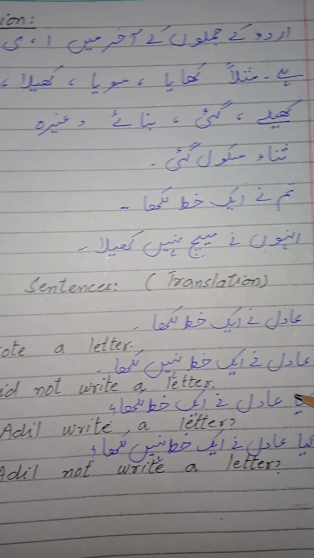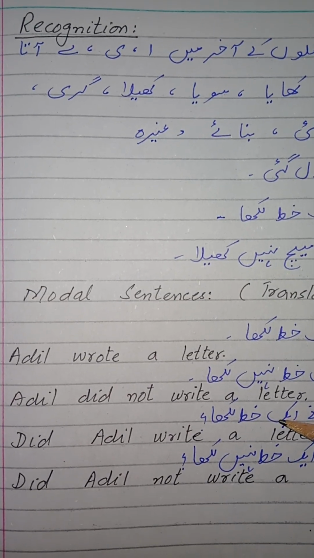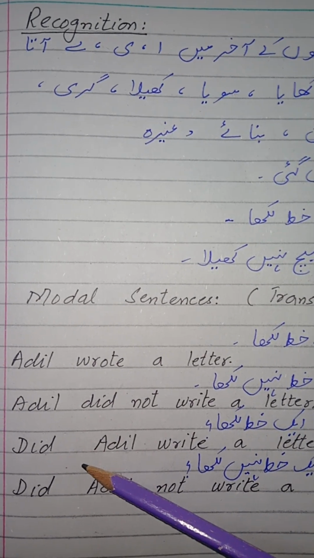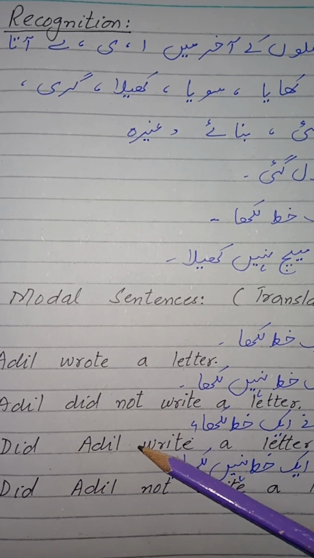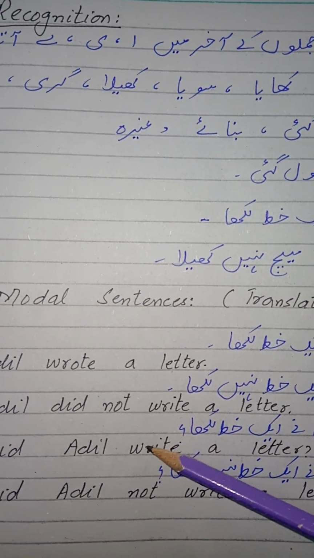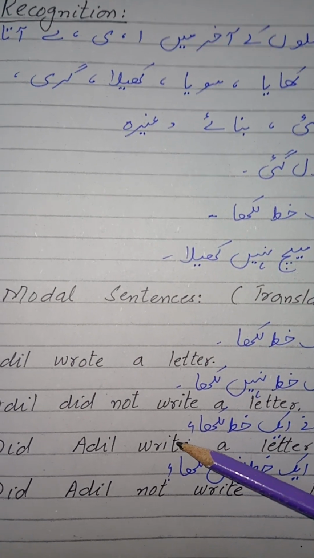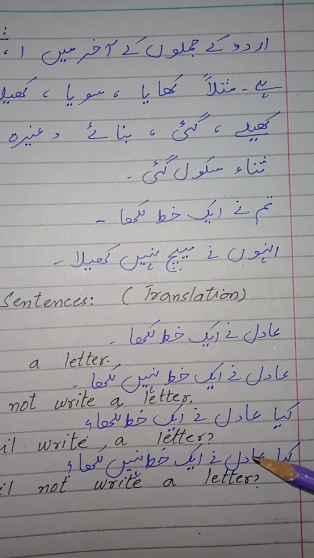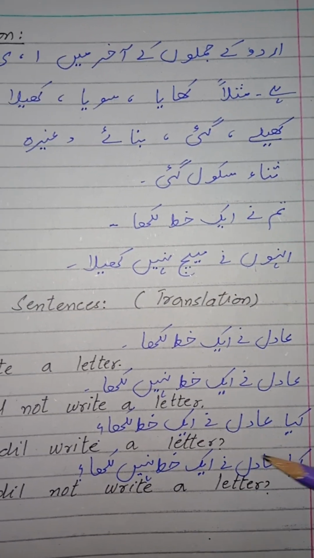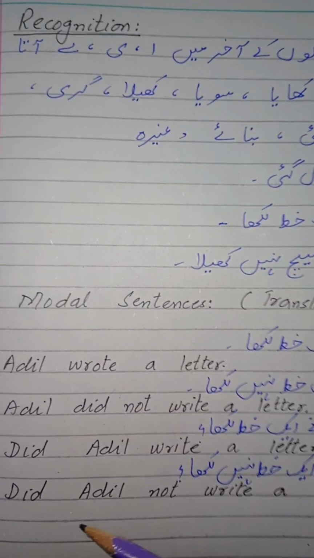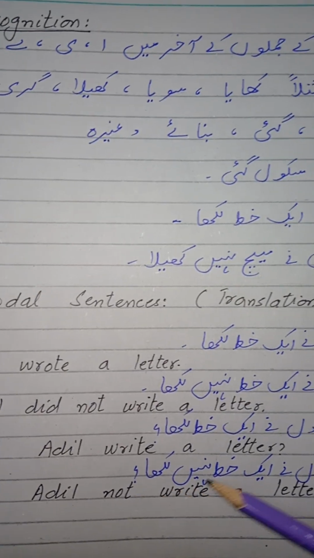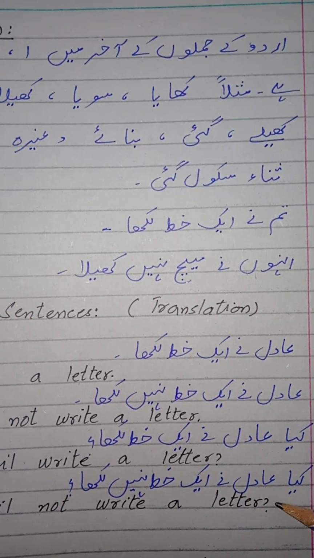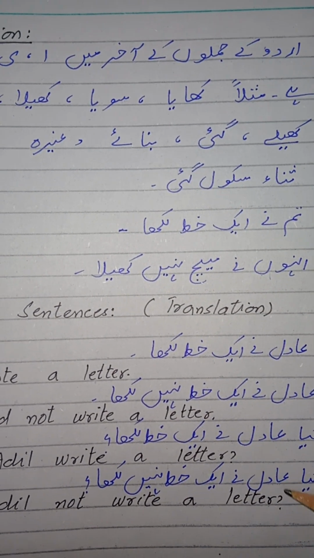Kya Adil ne ek khat likha? To make it interrogative, we just put did at the start of the sentence. Did Adil write a letter? And again we have used write, the first form of the verb, with did. If you have a negative interrogative sentence, Kya Adil ne khat nahi likha? Then, did Adil not write a letter? And at the end of interrogative sentences we put a question mark.